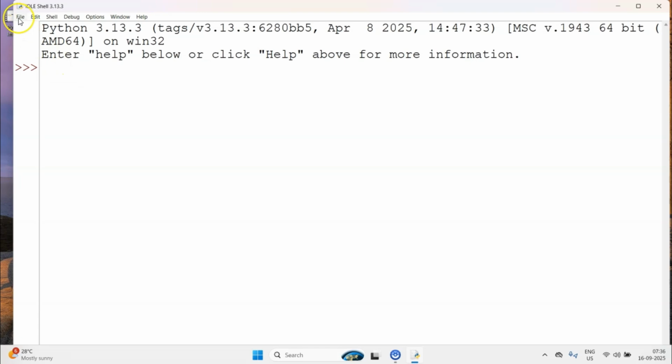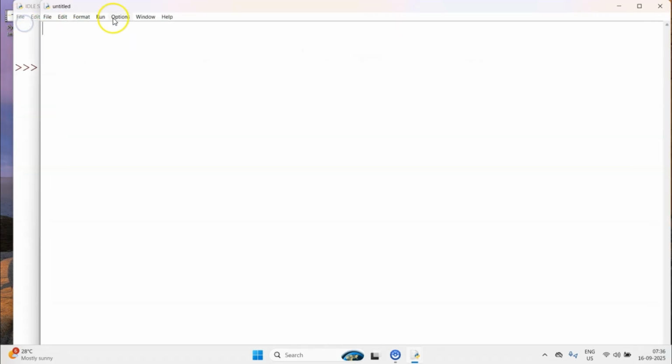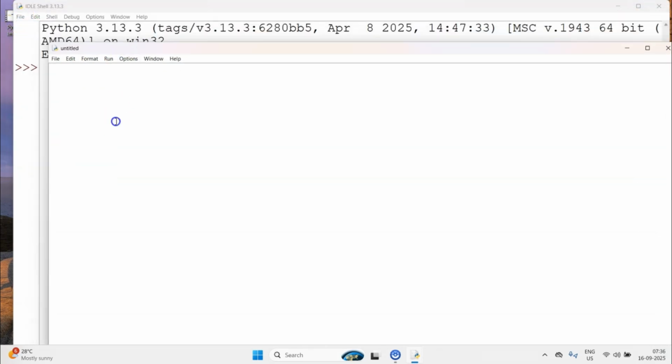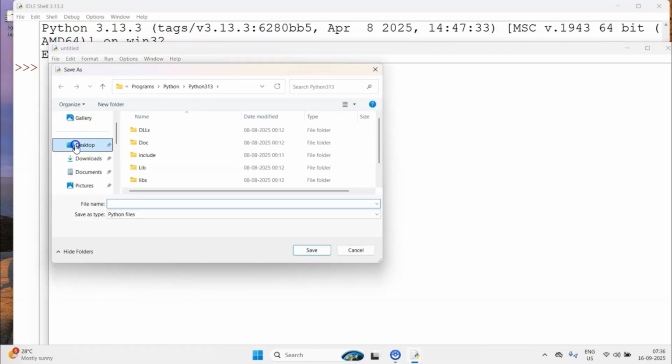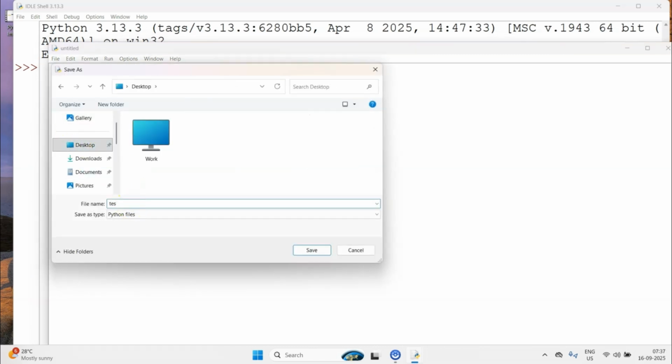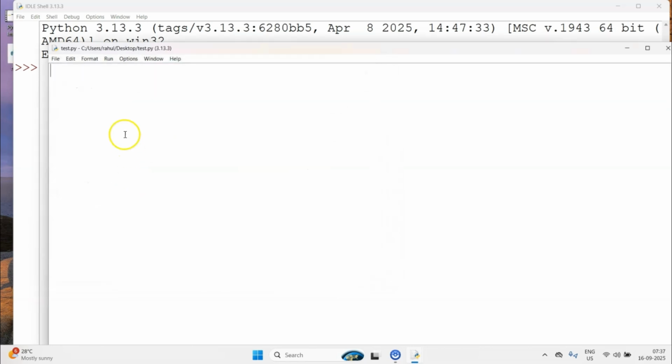Let's get started. I want to open a new script and talk about what a namespace is. Let's save this script on the desktop as test.py, and I would like to answer the question: what is a namespace?